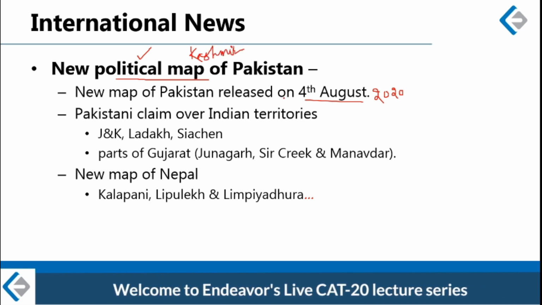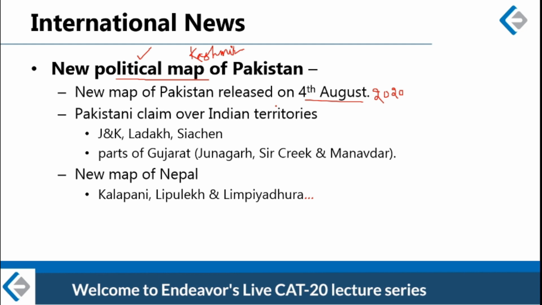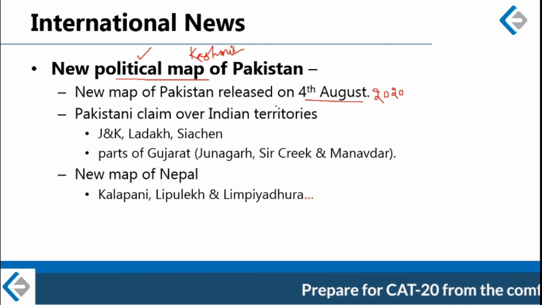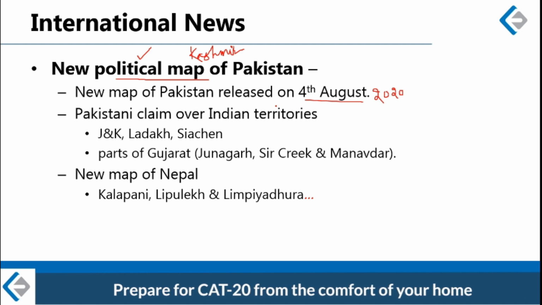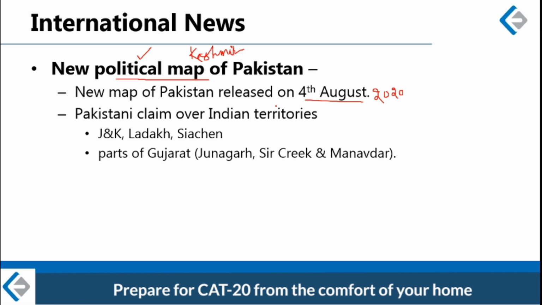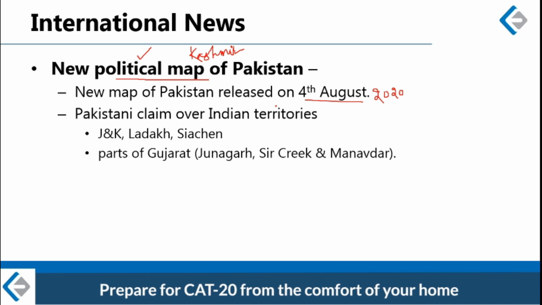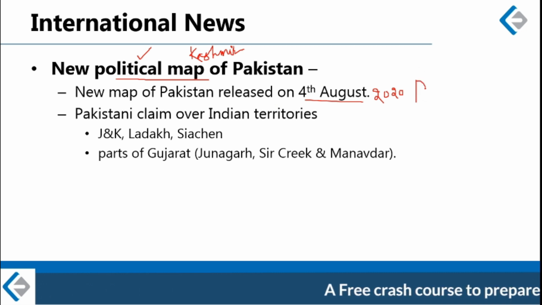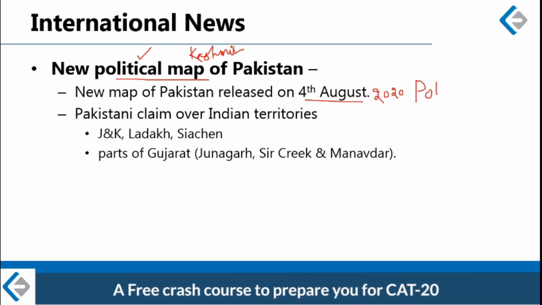Pakistan released a new map because last year, I think in November, India released a new map of India. In that new map, POK was shown as a part of India, both POK as well as Aksai Chin.